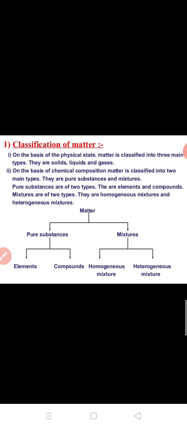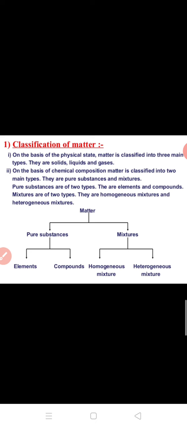So pure substances are of two types: elements and compounds. And mixtures are also of two types. They are homogeneous mixture and heterogeneous mixture. So you will draw this flow chart in your notebook.